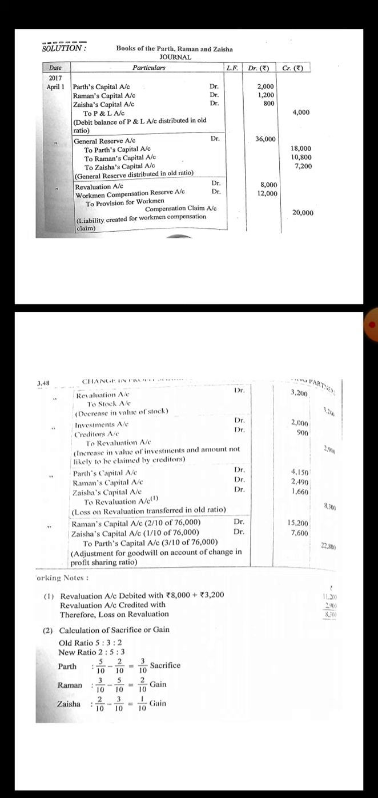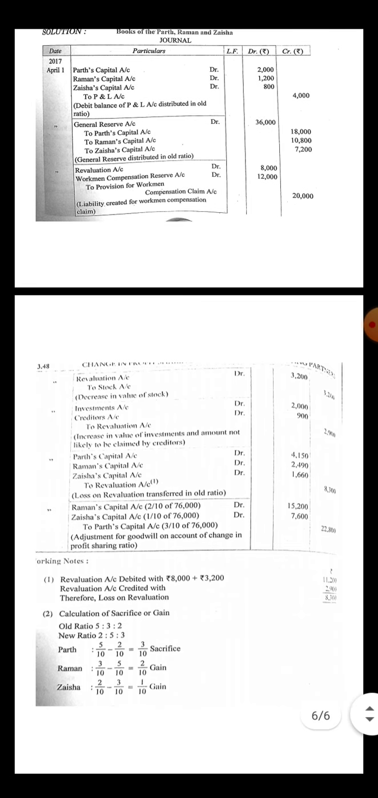After that, general reserve will be distributed among the partners in the old ratio and the entry will be general reserve account debit to Parth capital, to Raman's capital, to Jeshia capital in the ratio 5:3:2, and the amounts are 18,000, 10,800, 7,200 respectively.